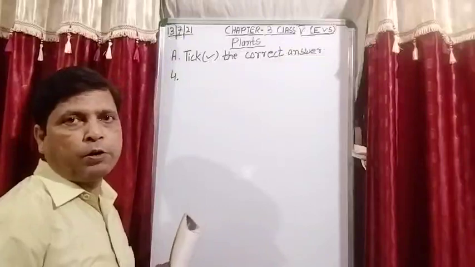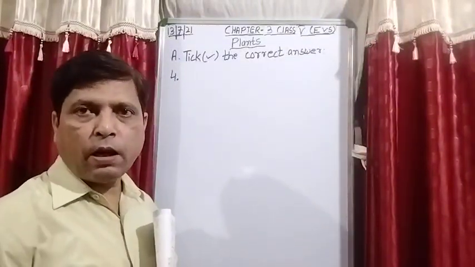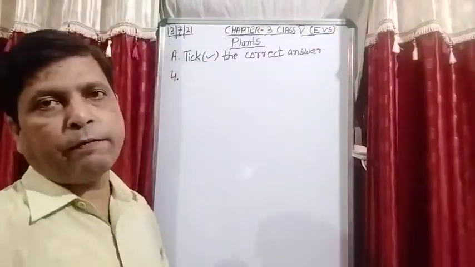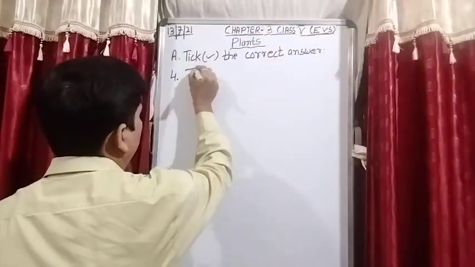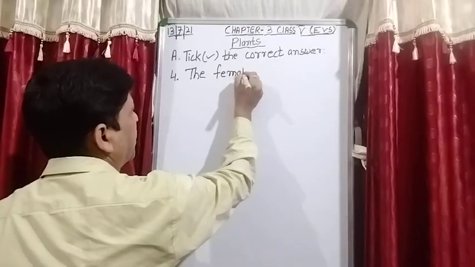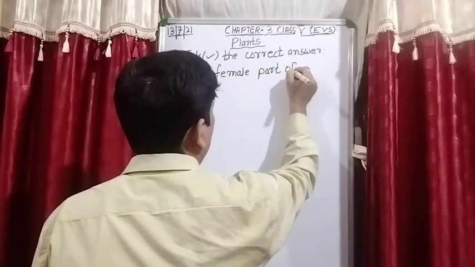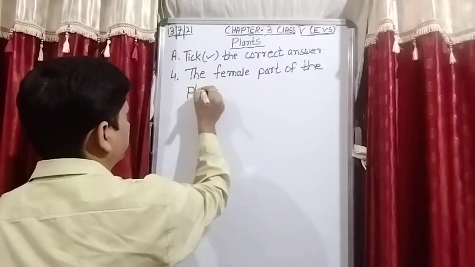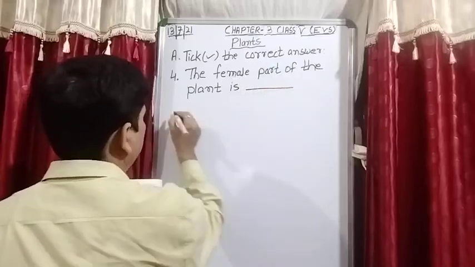First 3 questions we have already completed. If you want to see the answers to those questions, you can check the previous video. So today there is only one question left in part A: the female part of the plant is dash.